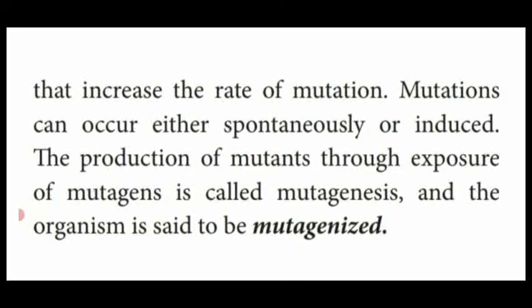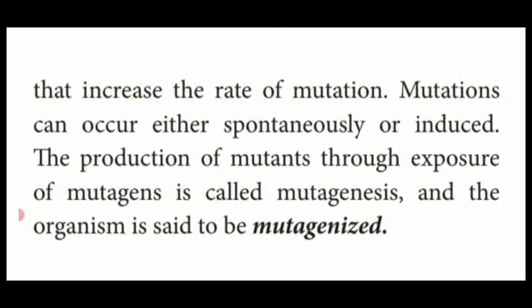Dear students, I hope you all have understood what is mutation. That means sudden change in the genetic material of an organism. What is the genetic material? Chromosome is our genetic material. So the changes occurring in the genetic material is known as mutation. Agents are also responsible for mutation. They are named as mutagens.